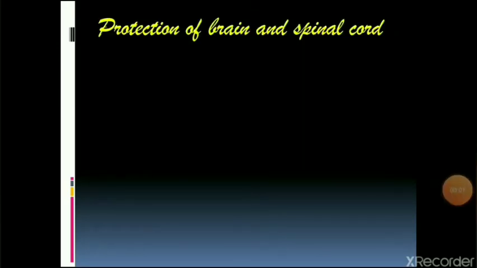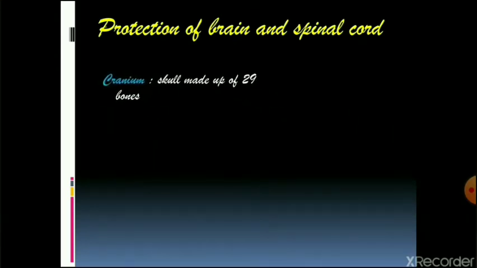So far, you must have understood that brain and spinal cord are the two most important parts of our nervous system, and due to this importance, they are provided with a high degree of protection. There are different layers of protection that are provided to brain. The very first layer of protection is made up of the skeletal system. The skeletal system protects the brain in the form of cranium, or what you commonly call the skull. It is made up of 29 bones, and most of the bones are joined with each other with the help of immovable joints, hence are a hard structure that protects the brain.